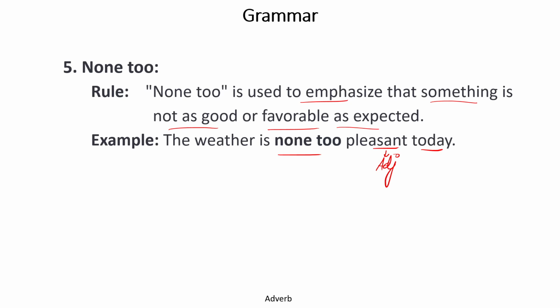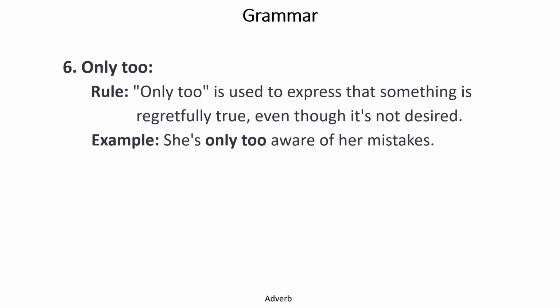It means that it negates the quality which has been told. Only too is used to express that something is regretfully true, even though it is not desired. She is only too aware of her mistakes. So only too is used regretfully over here.